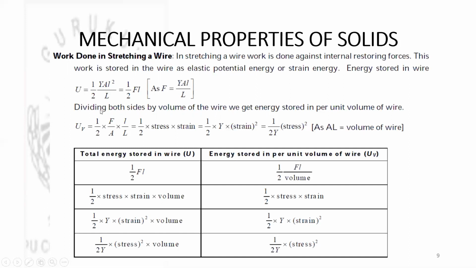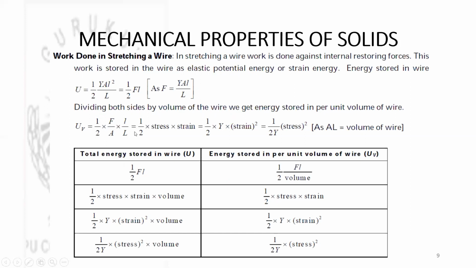Then divide this expression on both sides with the volume of the wire. In that case, we will get energy stored per unit volume of wire, or energy density. So if you divide it with the volume of wire, then we end with this expression: Uv, energy per unit volume, is equal to 1 by 2 times F by A into small l by capital L. F by A is stress, small l by capital L is strain.